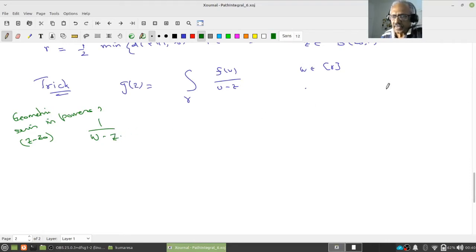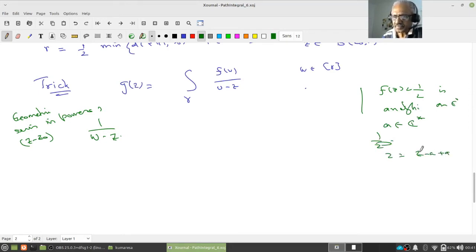Do you remember when I proved that f of z equal to 1 by z is analytic? Then if you gave me an a in C star, what did I do? 1 by z, I wrote z as z minus a plus a, and therefore 1 by z would be that. You remember that trick? The same trick is what I am going to do.